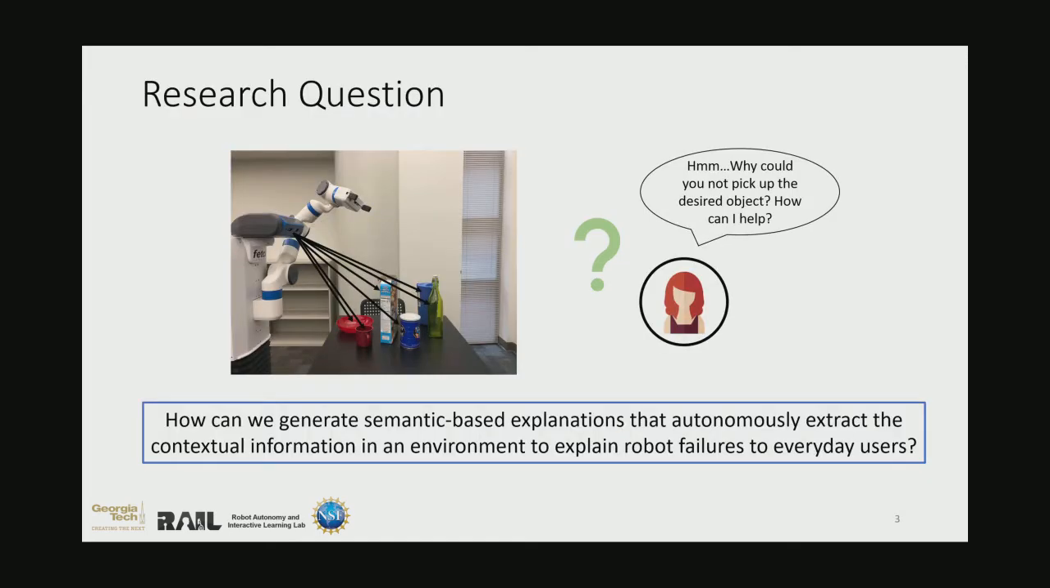This leads us to our main research question. Given a situation where the robot encounters a failure that causes it to halt its task execution, how can we autonomously extract contextual information from an environment to explain robot failures to everyday users?